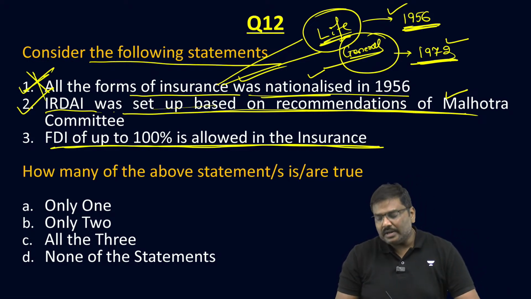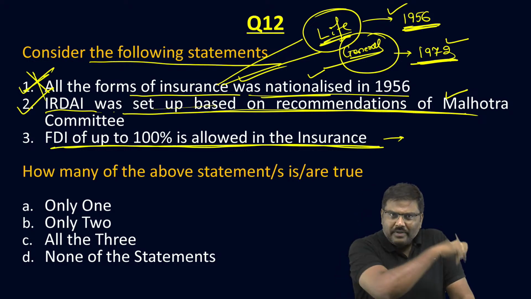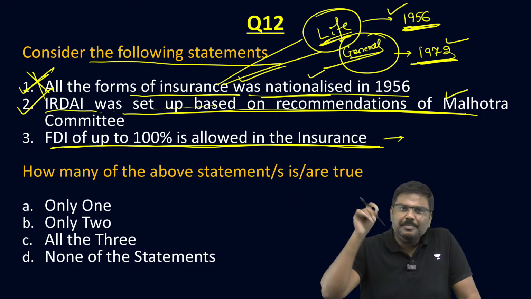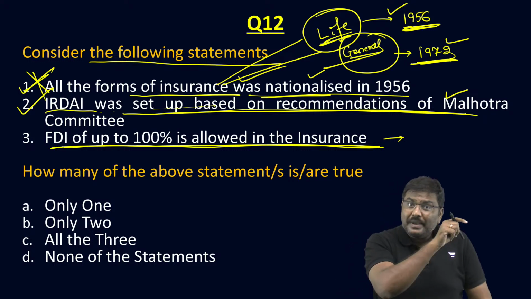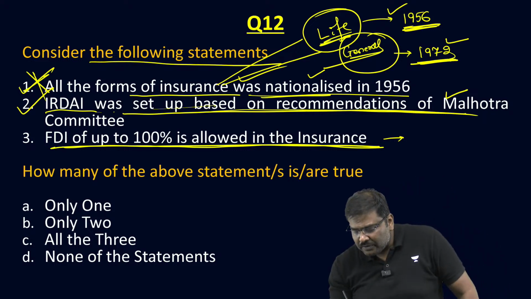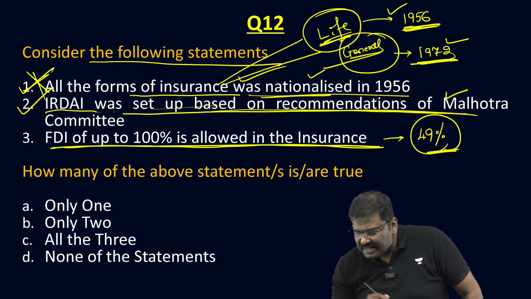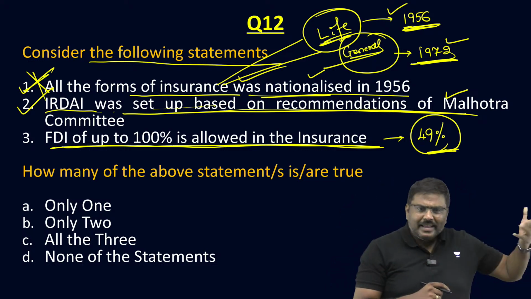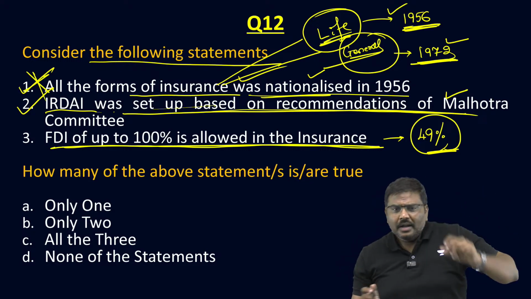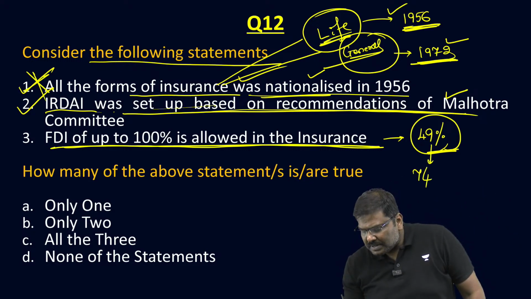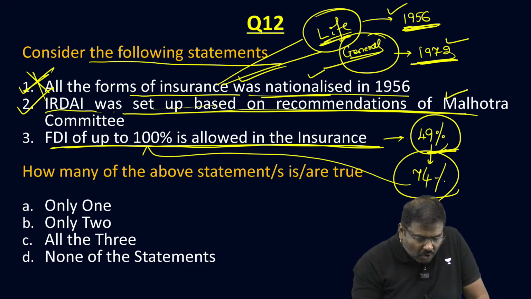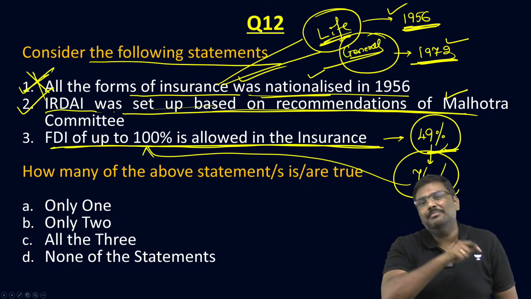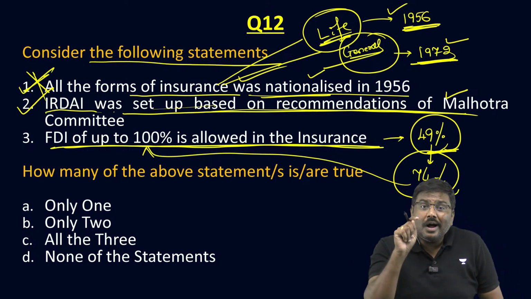No. It is not 100%. Please understand. Until very recently, and again I'll connect it to the finance minister who passed away recently, Mr. Manmohan Singh, when there was the UPA government, it was increased from 26% to 49%. And very recently, let's say in 2021, it was increased to 74%. Now the thought is we should increase it to 100%.